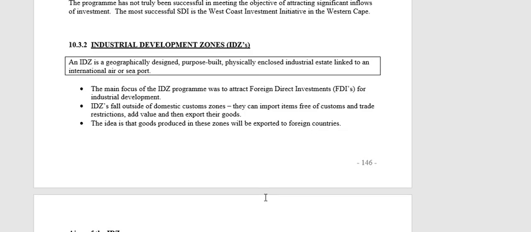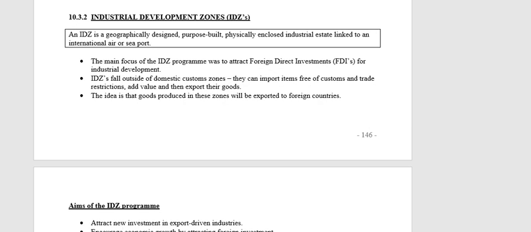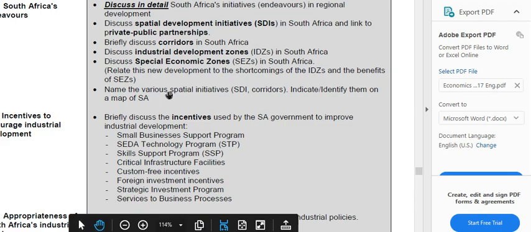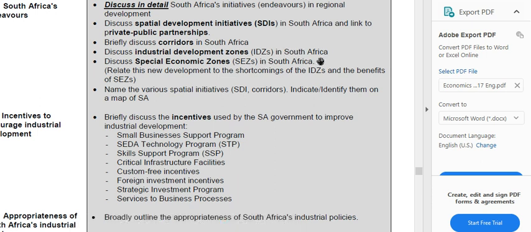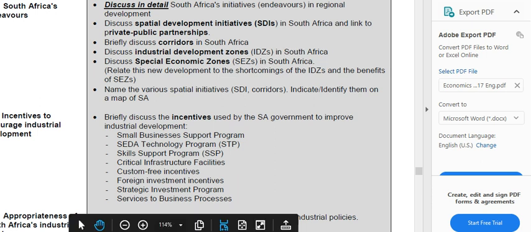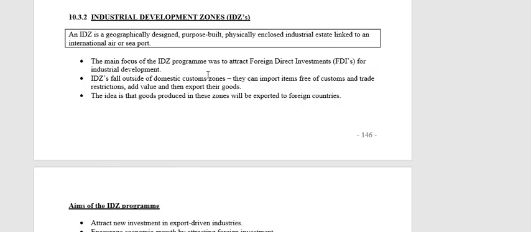That's the SDI. The second focus of this essay question, you'll see, is to discuss the industrial development zones, or the IDZs, in South Africa. So that is what we are going to do now. IDZ, or industrial development zone. There's your definition, obviously very important. And I said before that they love asking the IDZ in a data response question. Remember, it will not be an essay this year, so a data response question is definitely on the cards. Look through the old exam papers, see how they normally ask this.